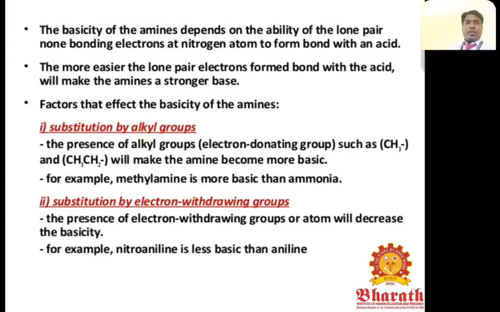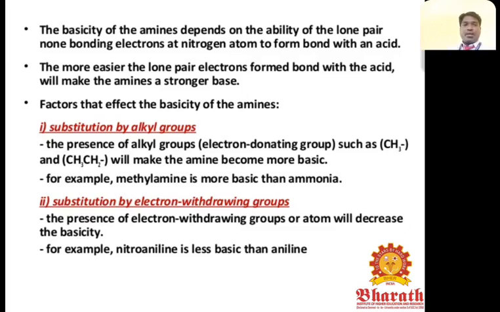The basicity of amines depends upon the ability of the lone pair of non-bonding electrons at the nitrogen atom to form a bond with an acid. The more easily the lone pair forms a bond with the acid, the stronger the base the amine will be. The factors that affect the basicity of amines: substitution by alkyl groups.